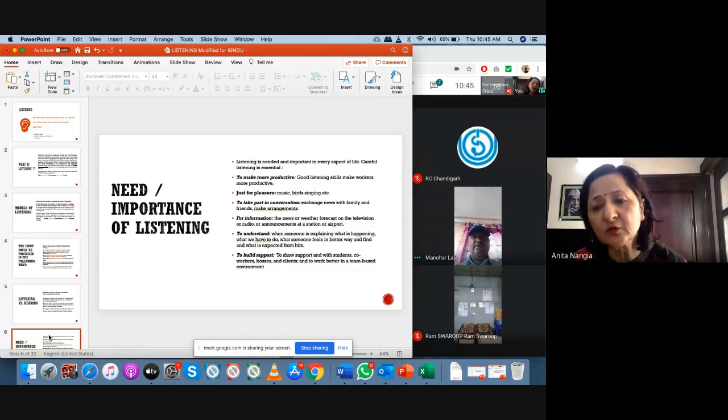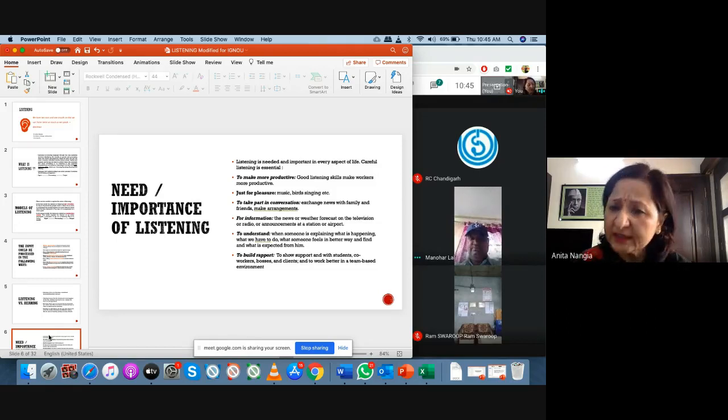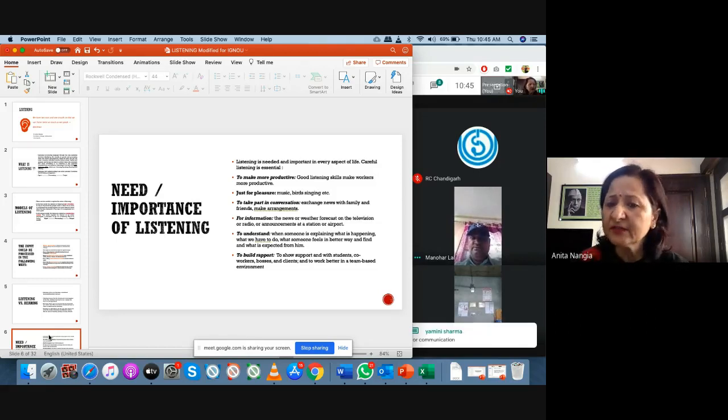Then, for information, for example, you are standing on a railway station or a bus stand, and you want to know the timings of your train, whether it is delayed or whether it is on time, you have to listen. To get information, you have to listen. Then, to understand whatever the other person is saying, for communication.